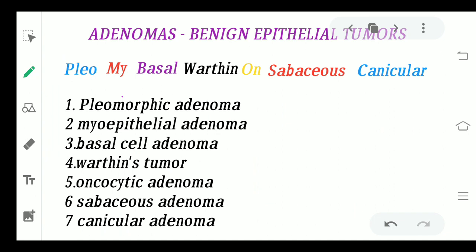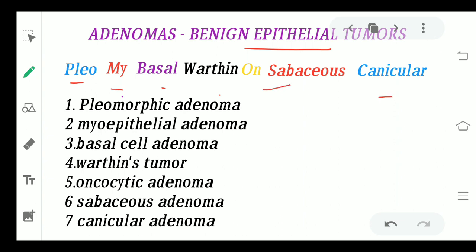Coming to the very first family, that is adenomas. Now I'm going to tell you a sentence. The sentence is not making a huge link, but if you remember this sentence, the classification becomes very easy to remember. In the adenoma, that is a benign epithelial tumor, the one sentence you're supposed to remember is: Pleo my basal Wharton on sebaceous canicula.